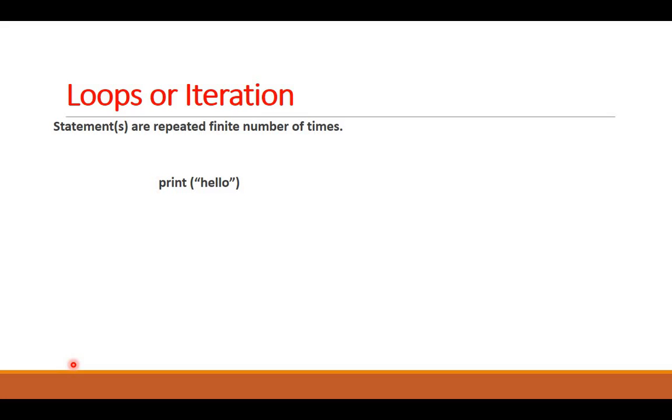So from where do we start the counting? We start the counting from 1. So here also we will count 1 and then we will print hello. Now I have to do it again till I have reached 5, because I need to print it 5 times. For that I will have a condition count less than 6, as I am starting with 1, 2, 3, 4, 5. So it should be less than 6.